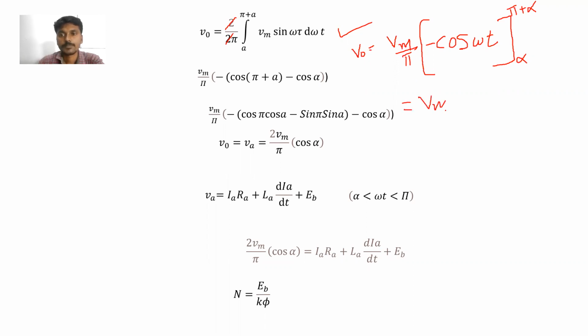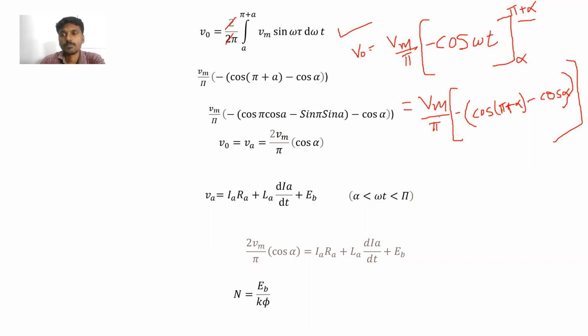Vm by pi, minus common, cos upper limit minus cos lower limit: cos of pi plus alpha minus cos alpha. Clear?